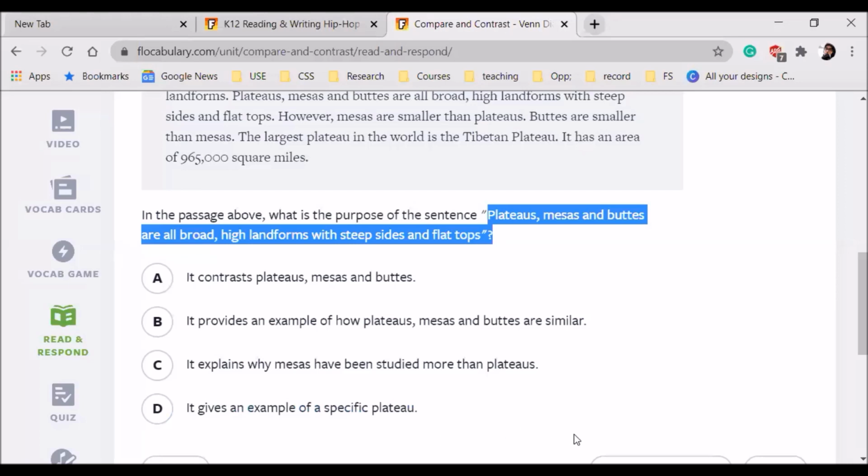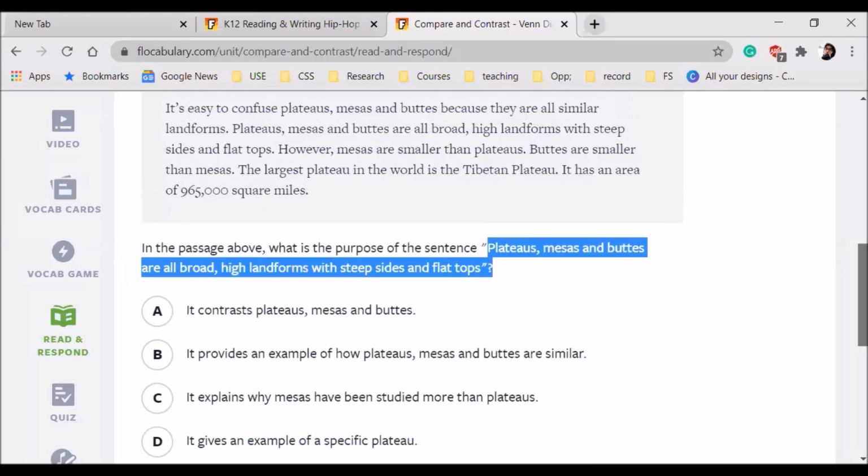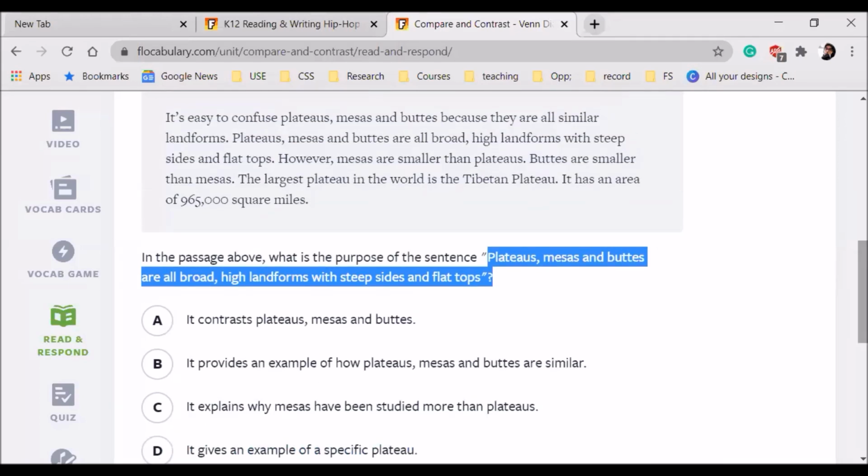It's B: it gives an example of how plateaus, mesas, and buttes are similar.